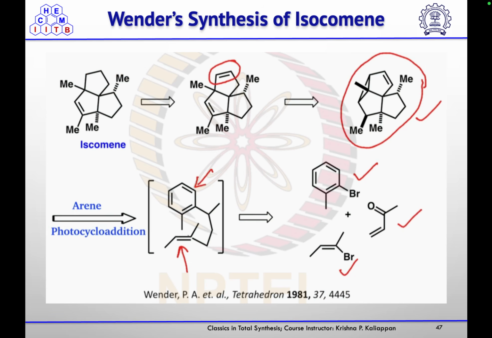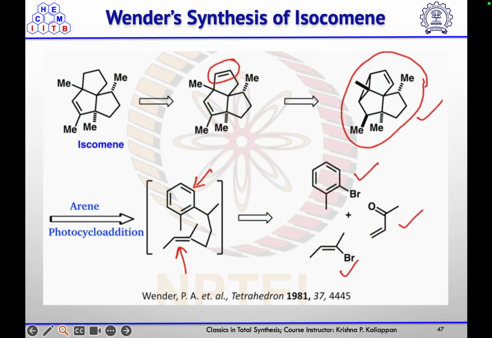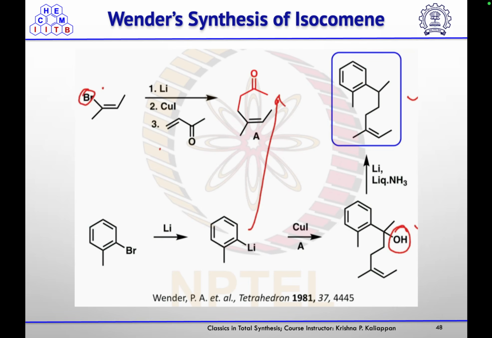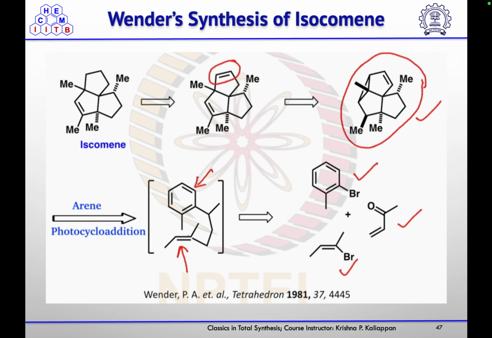Next is Wender's synthesis of isocomene. So the Wender group synthesized this isocomene. They planned the synthesis from this diene, 6-5-5 fused system, through the hydrogenation of that double bond selectively, the less hindered double bond. Then this intermediate could be obtained from this cyclopropane intermediate through arene photocycloaddition reaction, which further could be obtained by the coupling of these three fragments.